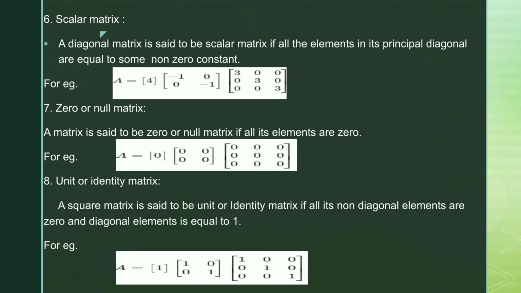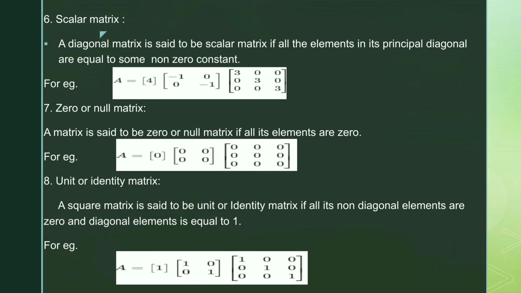Next is zero or null matrix. A matrix is said to be a zero or null matrix if all its elements are 0. The value of the zero matrix is equal to 0 and the order of this matrix can be 1 by 1, 2 by 2 and 3 by 3.